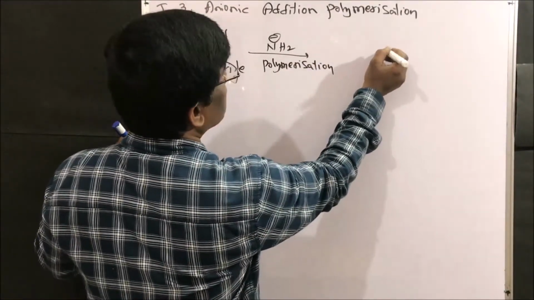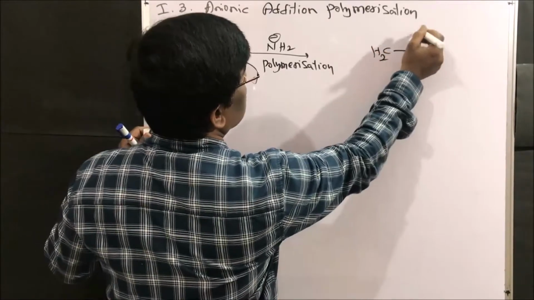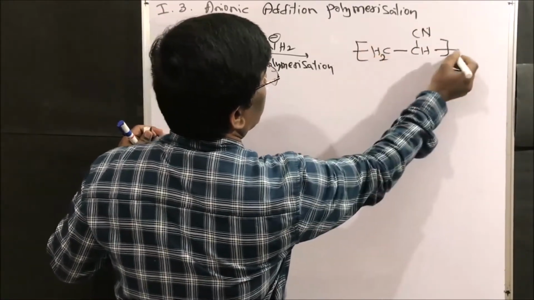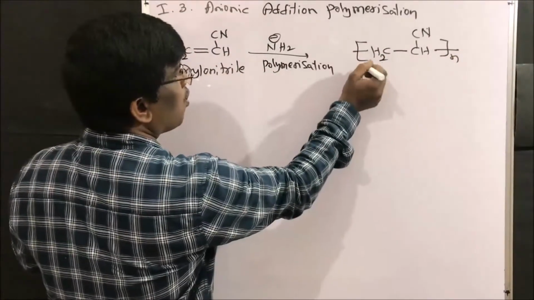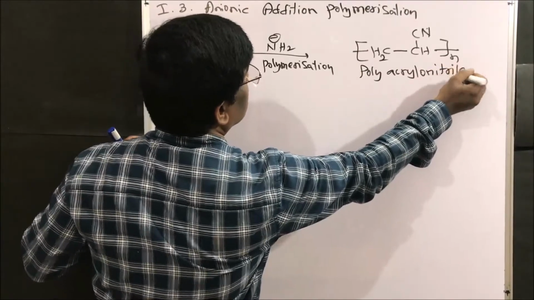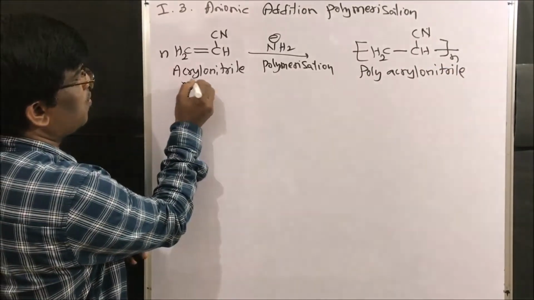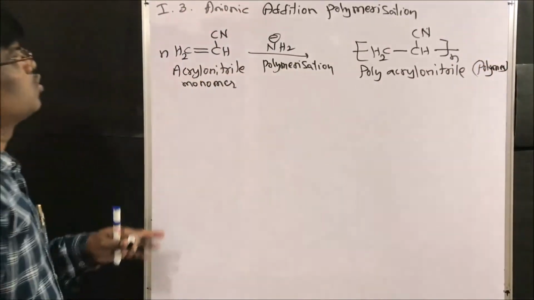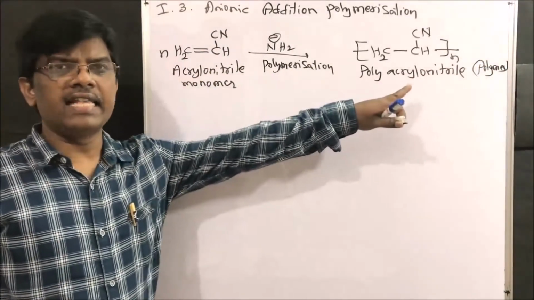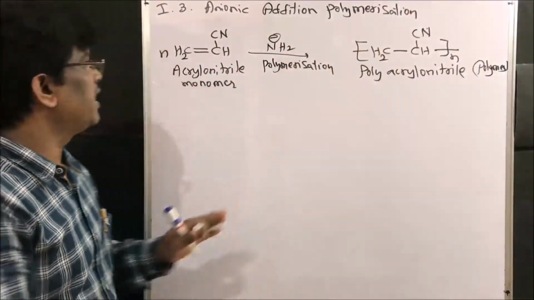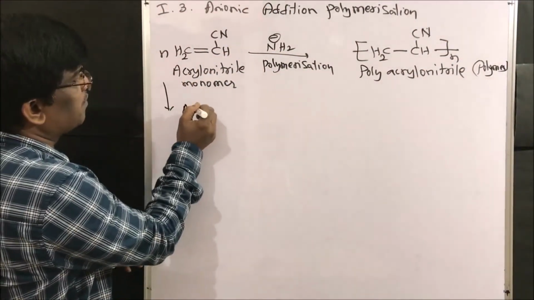Polyacrylonitrile. How to write? CH2, CH, CN. Polyacrylonitrile. What is this? This is monomer and this is polymer. Right friends? So polyacrylonitrile is prepared by means of anionic addition polymerization. So let us learn the mechanism.